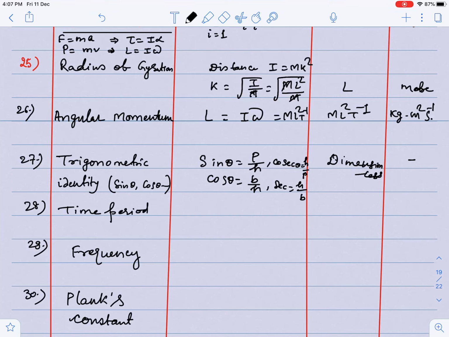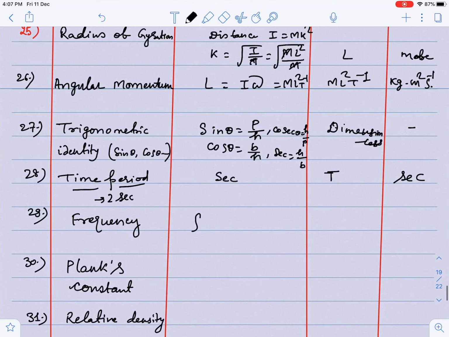Okay guys. The next thing is time period. Suppose I say that the time period of a second pendulum is 2 seconds. So time period is measured in seconds, guys. So I can say that the dimension of time period is only t, that is m0 l0 t, and the unit is second.